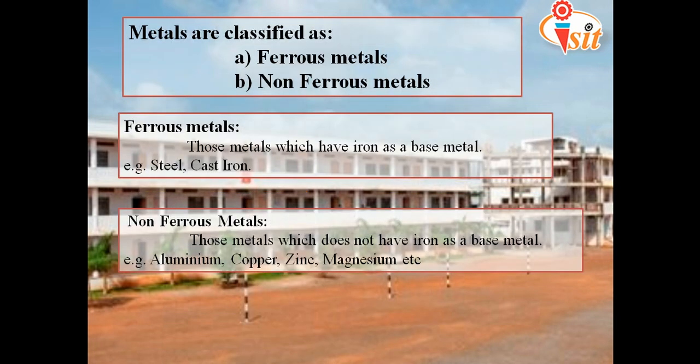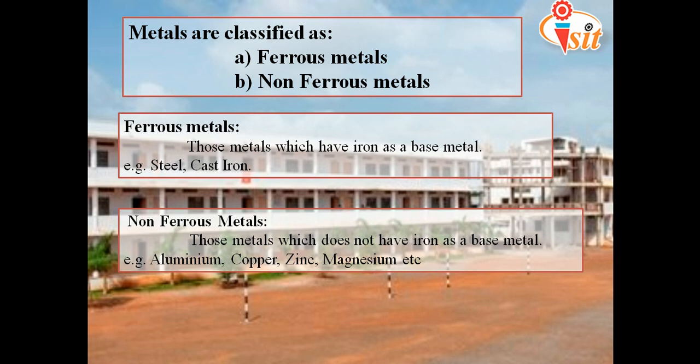Next, the metals are classified again into ferrous metals and non-ferrous metals. As I said earlier, ferrous metals means those metals which have iron as a base metal or principal metal, or have a high composition of iron. Take the example of steel. Steel is an alloy of iron and carbon. The iron varies from 90 to 95%, carbon varies from 0 to 2%, and others are like molybdenum, sulfur, phosphorus, nickel. Okay, so this is steel.